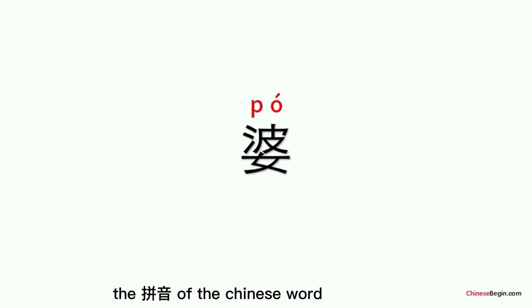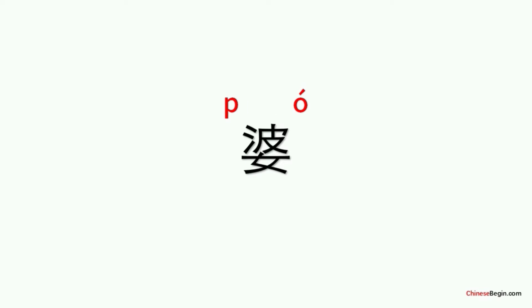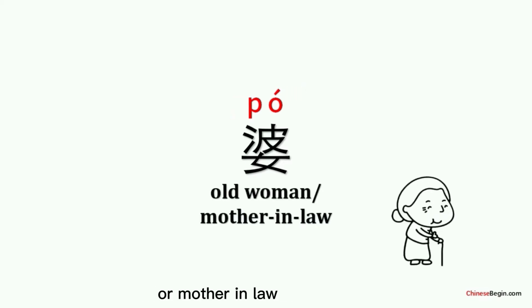The pinyin of the Chinese word po is composed of the initial po and the final o with the second tone. Po. Po means old woman or mother-in-law.